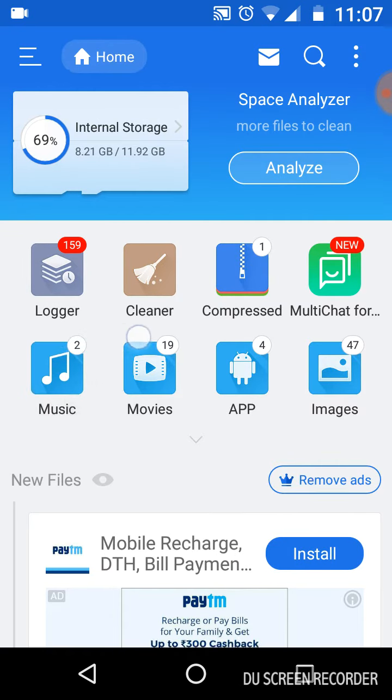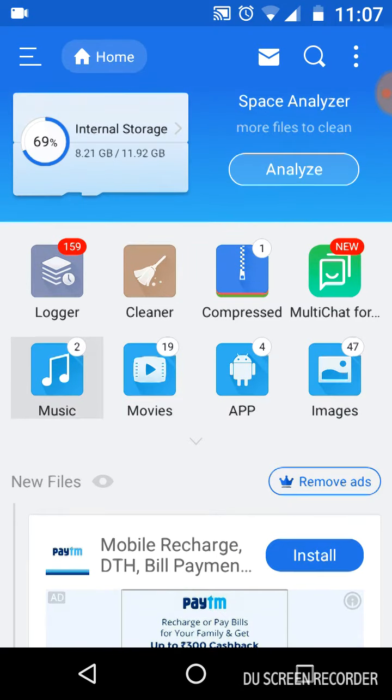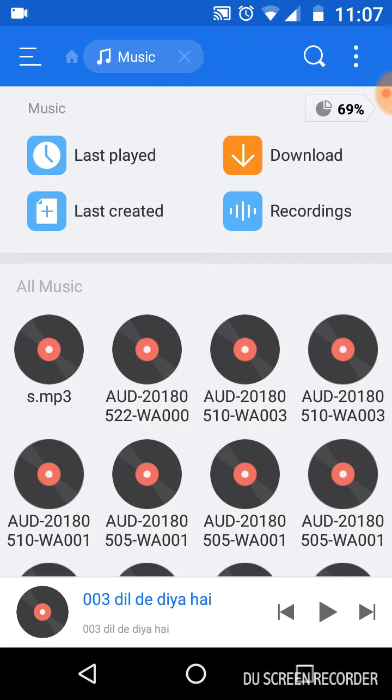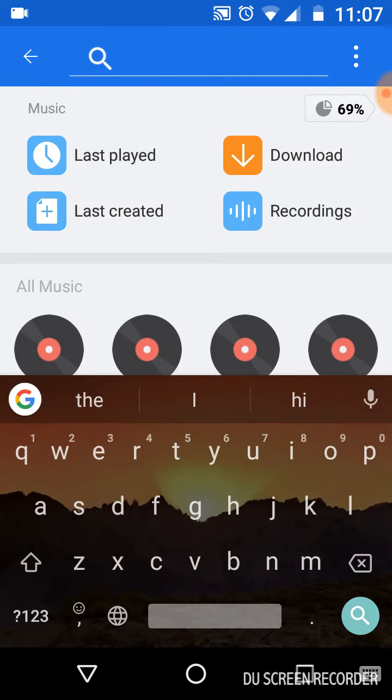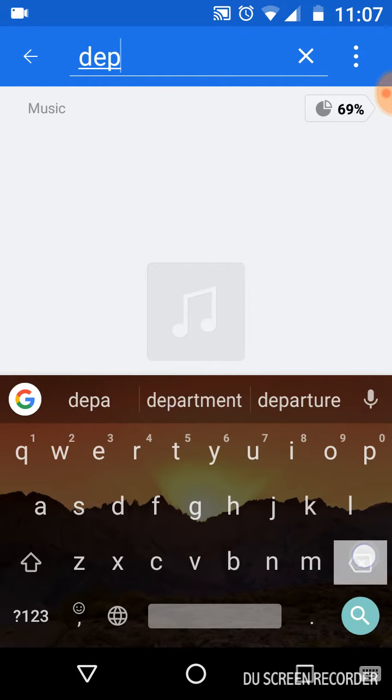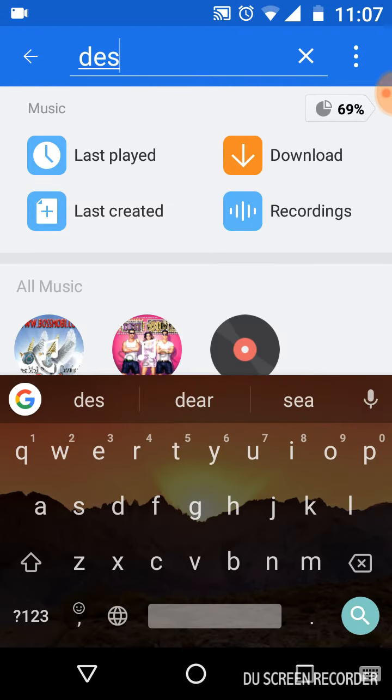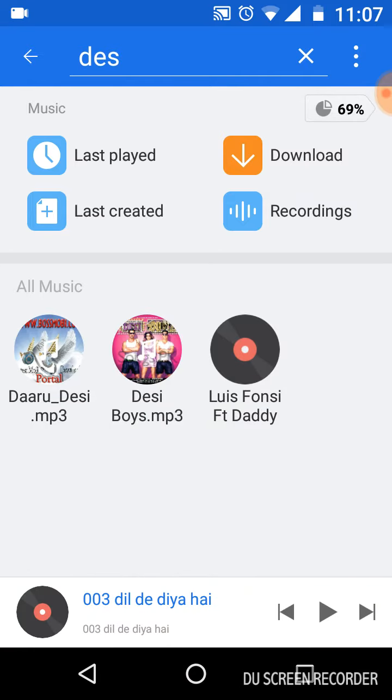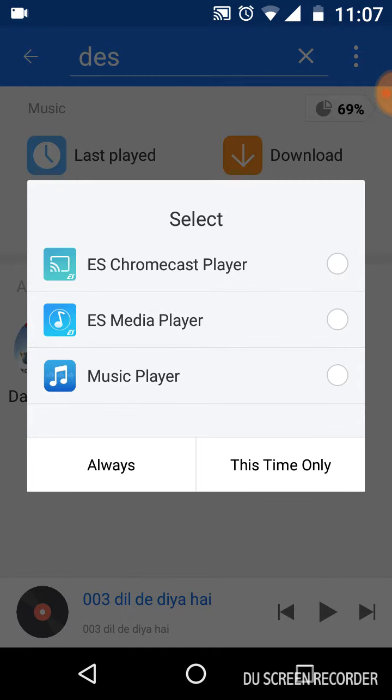First go to music. After going to music, search for any song. I have searched, so you can find it. If you want, you can select any.